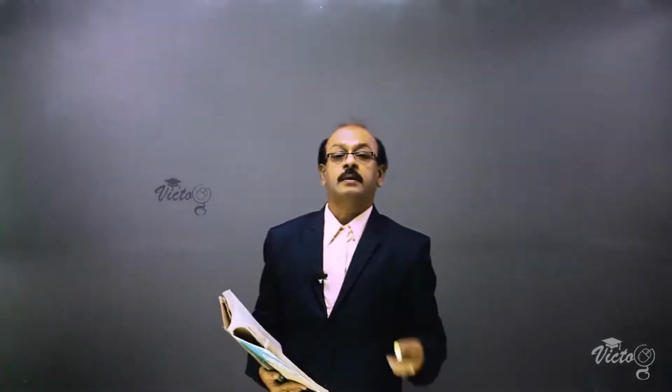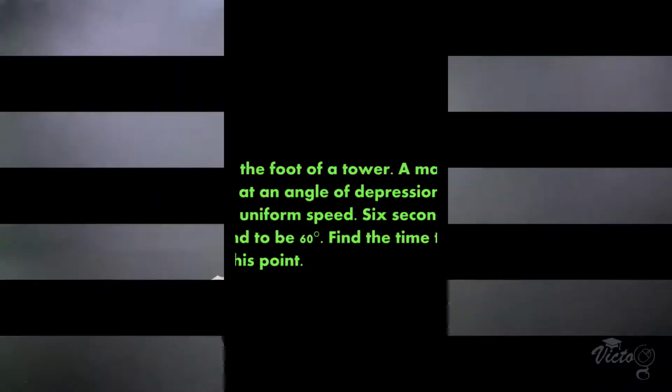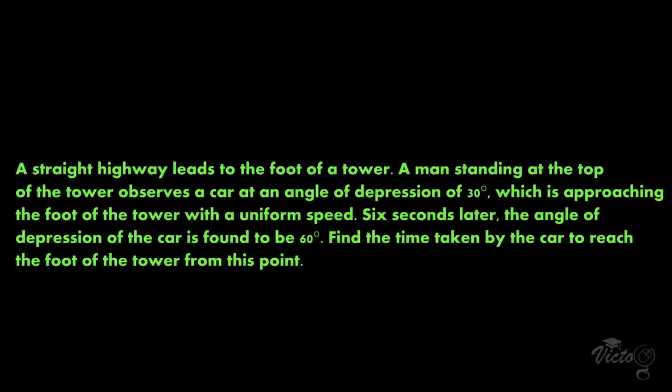Okay, next one is also a very important question. Most probably they are asking this type of question, so we note this. A straight highway leads to the foot of a tower. A man standing at the top of the tower observes a car at an angle of depression of 30 degrees, which is approaching the foot of the tower with a uniform speed. 6 seconds later, the angle of depression of the car is found to be 60 degrees. Find the time taken by the car to reach the foot of the tower from this point.